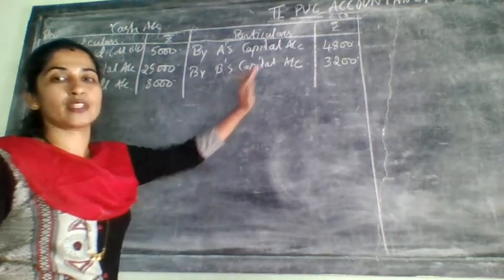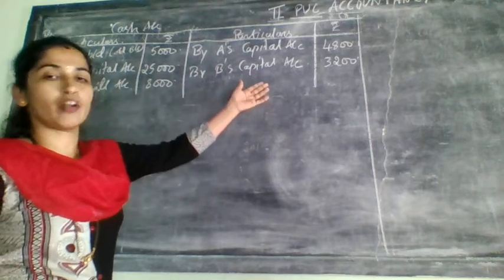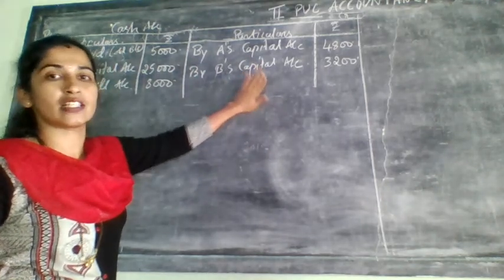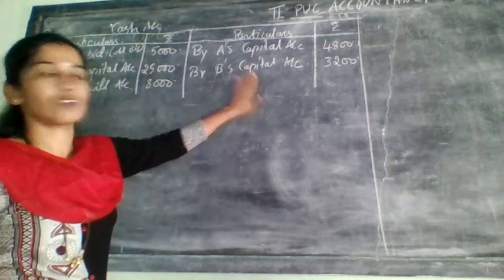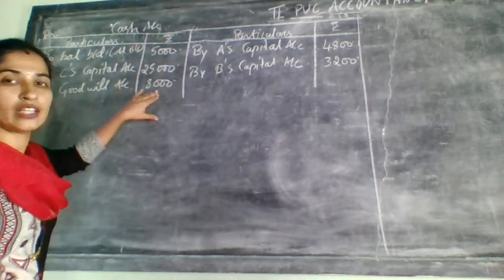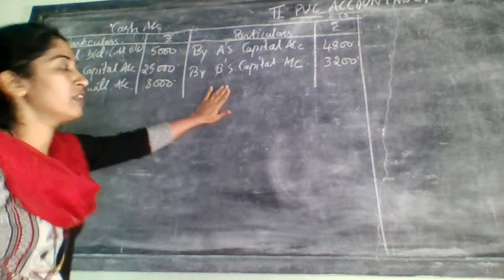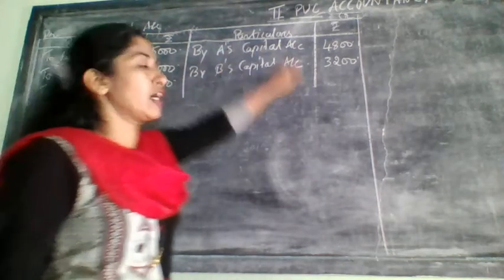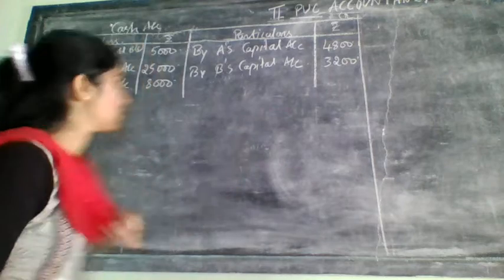That means goodwill brought in and withdrawn by the old partners, so here it changes. Where does it change? In the cash account it changes. In case 2, you will just add the goodwill to the cash account, but when it is withdrawn, it will come on the credit side of the cash account.